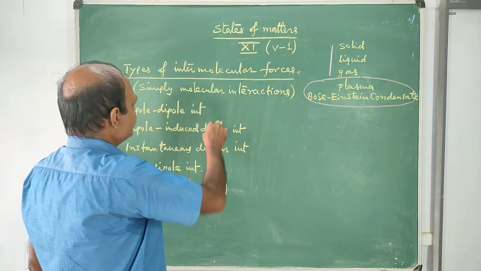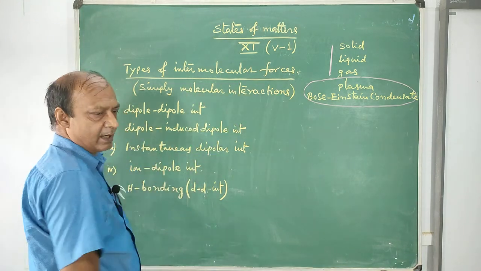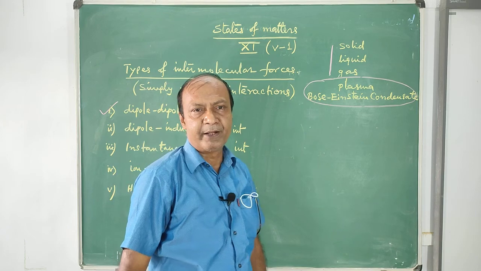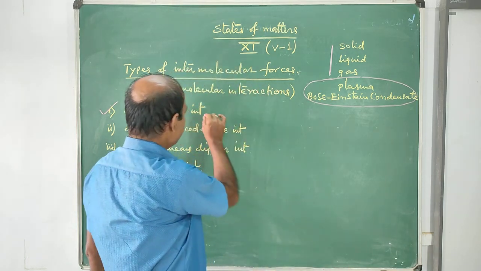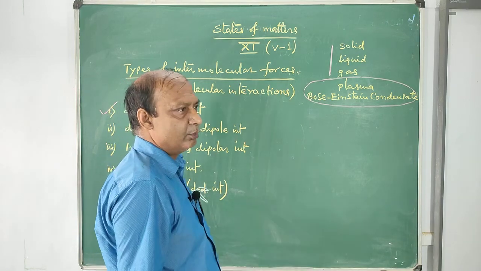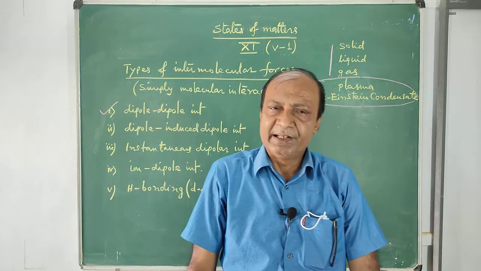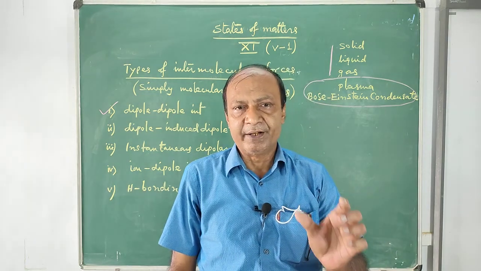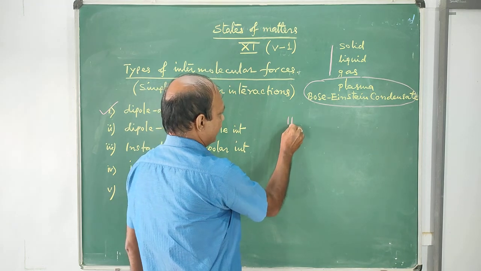Now, here you see the types of intermolecular forces. Dipole-dipole interaction is the first type. This is found in a substance which contains permanent dipoles. For example, HCl.